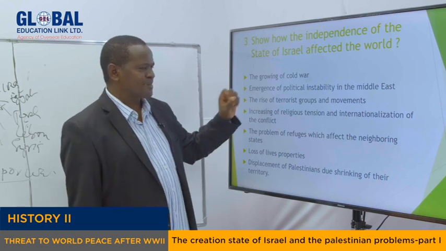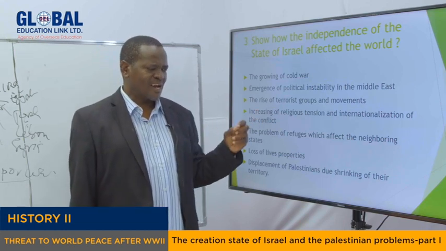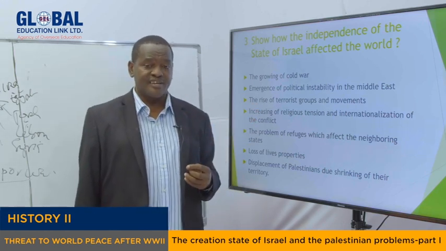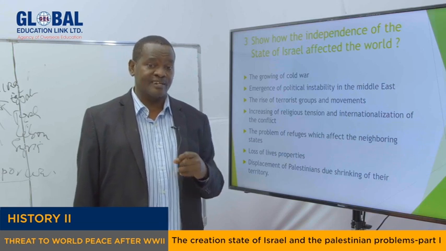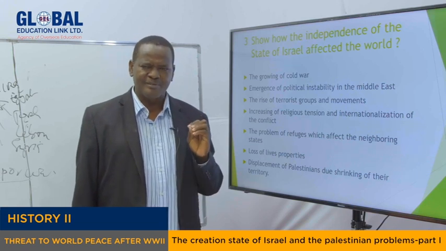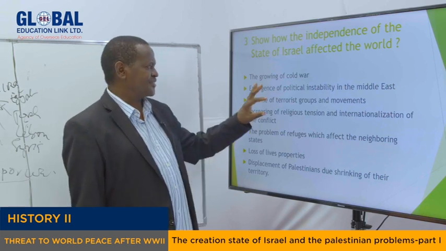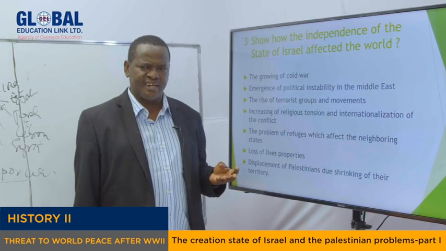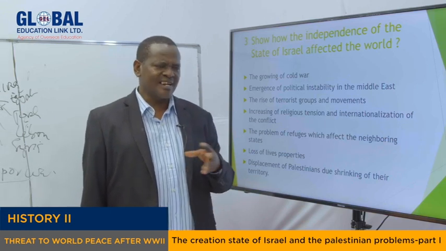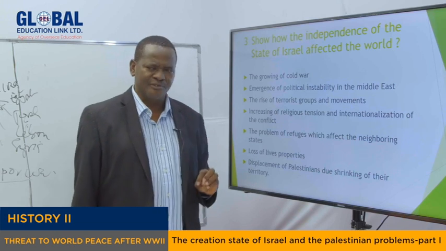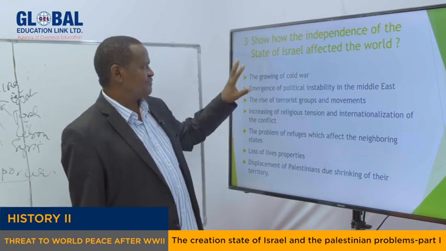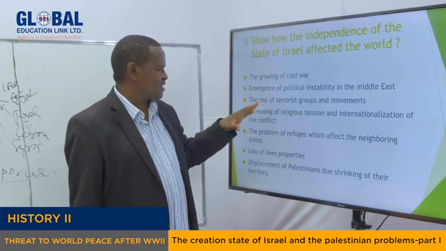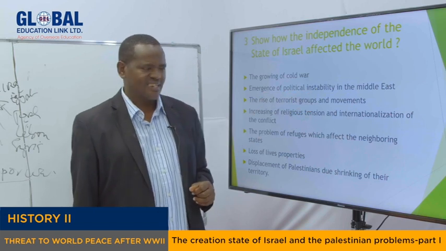Lebanon sometimes is ruled by the militias. You can go to one part of Lebanon, for instance, and there is one group called Hezbollah. But if you go to another part of Lebanon, there are some Christian militias who are supported by Israel. The government of Lebanon is very much unstable. And this is exactly, my dear students, what we can see in that region. But if you go to Syria today, it's the same. If you go to Gaza, it's the same, and so on and so forth. So in short, one of the effects of the declaration of independence of Israel to the world was the emergence of political instability in the Middle East.